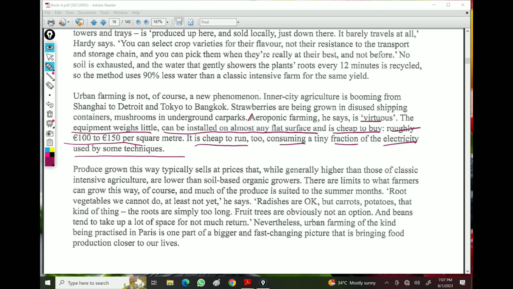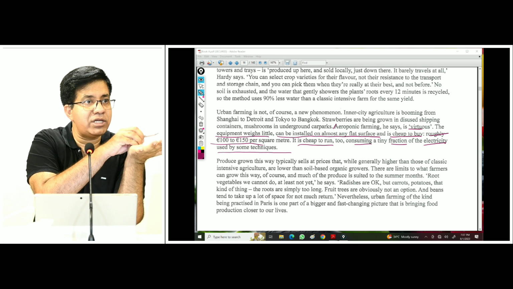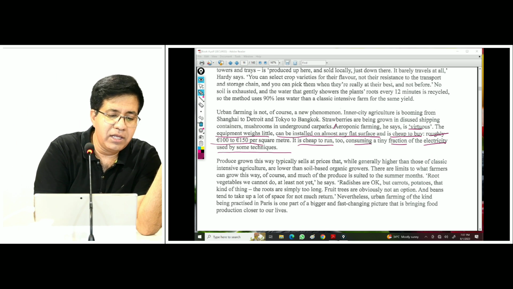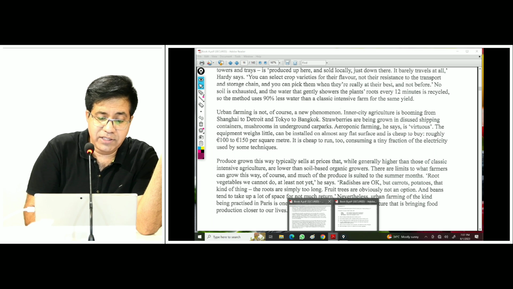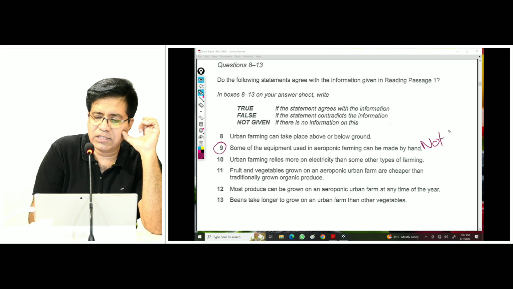True. Excellent. It's not given. Why not given? Equipment is mentioned, but whether equipment is made by hand or by machine is not mentioned. That is why not given. This test is a very logical test. Sometimes it is hard to find logic, but over here we've got everything quite logical. So the answer is not given.